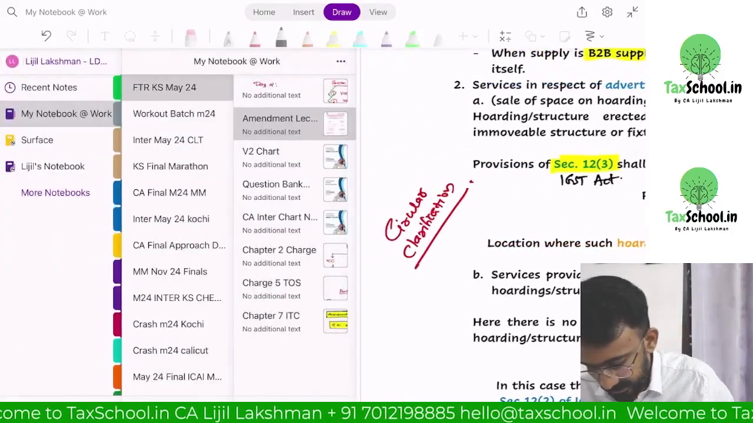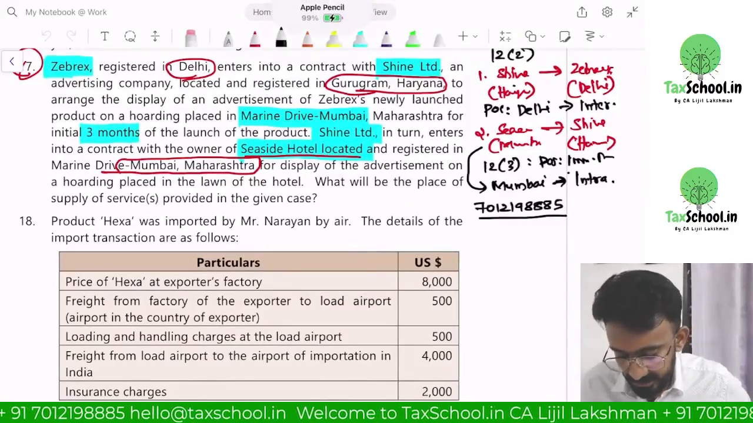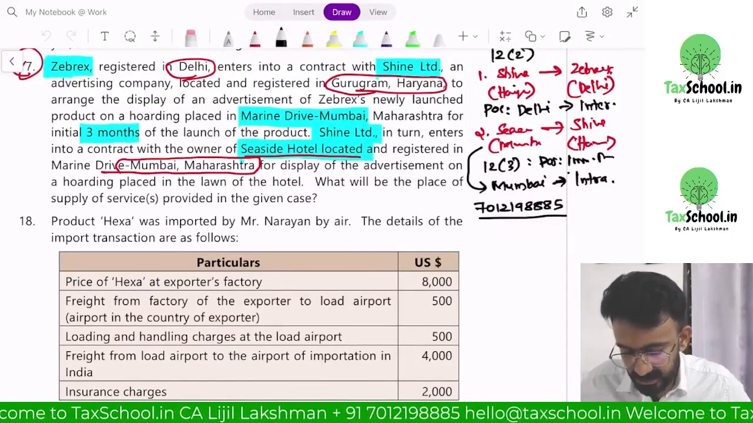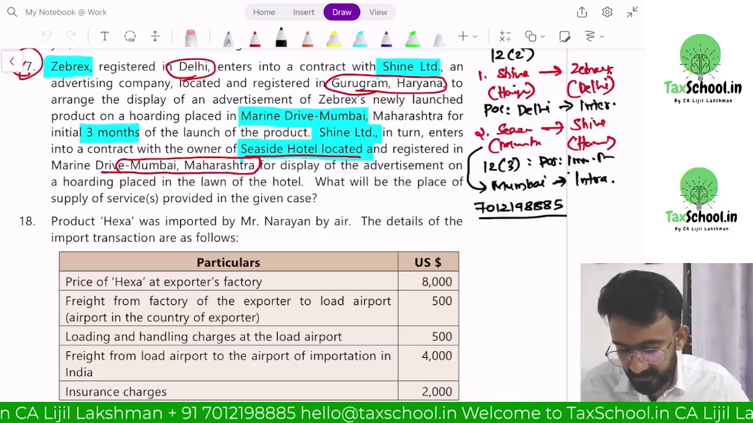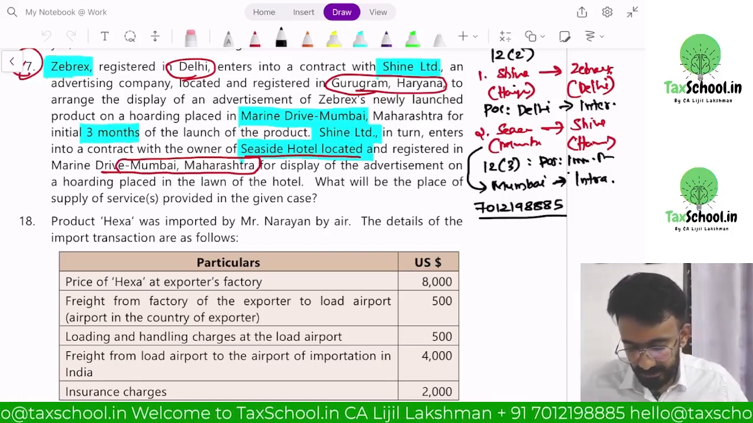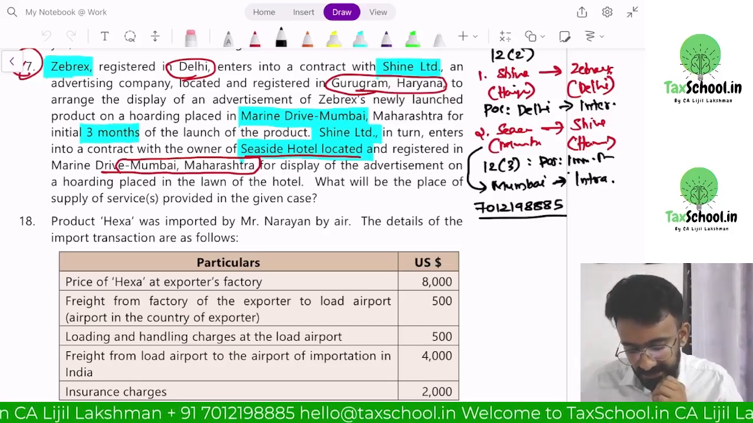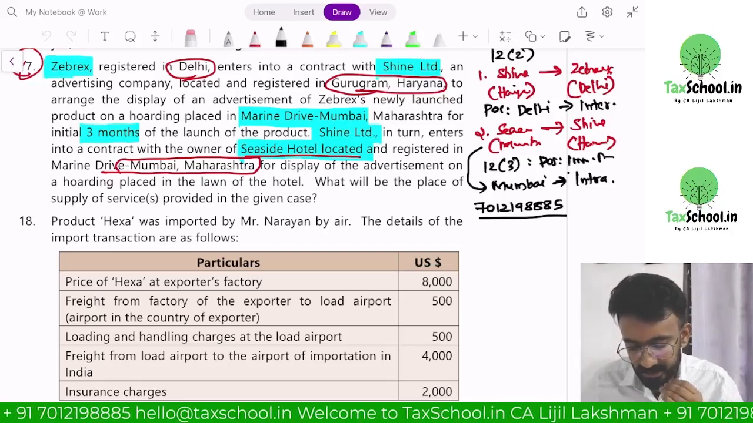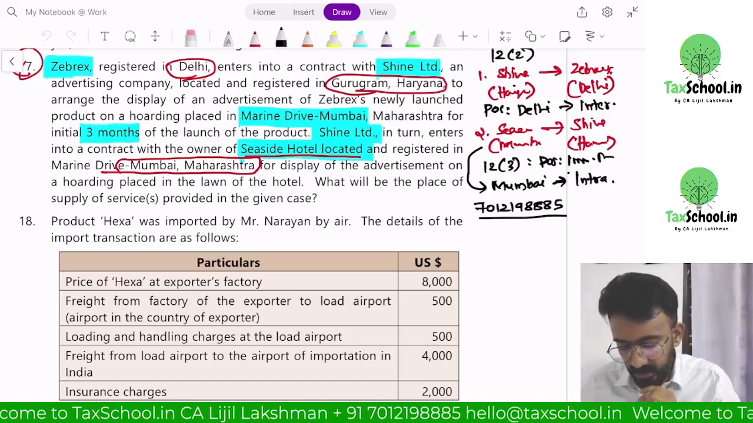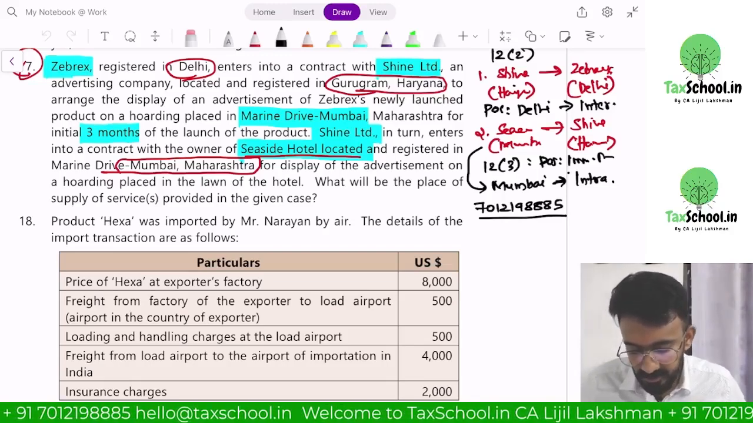I'll give you one example question. There's a final RTP question. Zebrex, registered in Delhi, enters into a contract with Shine Limited, an advertising company located and registered in Gurugram, Haryana, to arrange the display of an advertisement of Zebrex's newly launched product on a hoarding placed in Marine Drive, Mumbai, Maharashtra for initial 3 months of the launch of the product. Shine Limited in turn enters into a contract with owner of Seaside Hotel located and registered in Marine Drive, Mumbai, Maharashtra for display of the advertisement on a hoarding placed in the lawn of the hotel. What will be the place of supply of services provided in the given case?